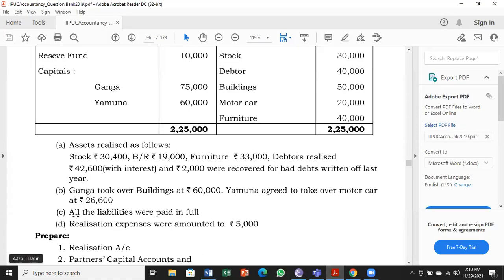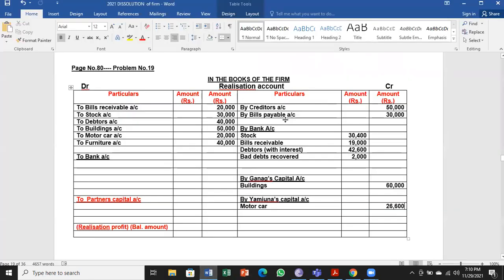Next, information C, all liabilities were paid in full. So all liabilities means we have two liabilities here. One is creditors, other one is bills payable, which we have transferred from balance sheet. So it has to be paid in full.